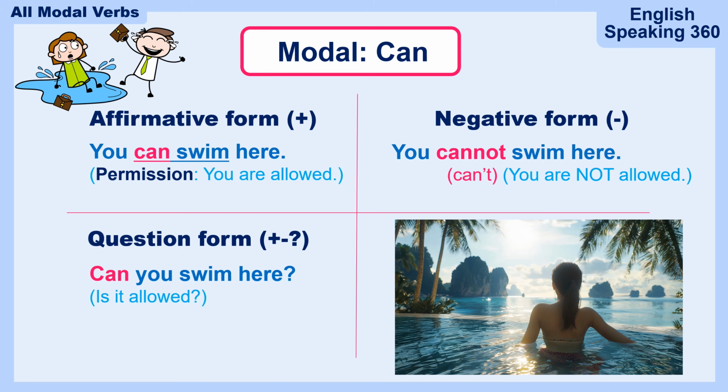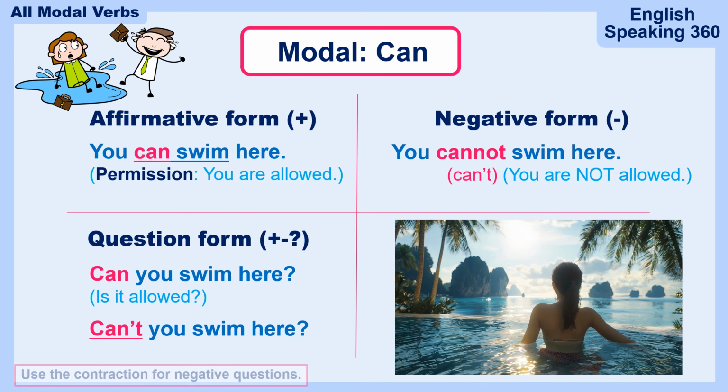What about the negative question? Can't you swim here? Now, wait a second. I didn't tell you this before, but you have to use the contraction to make a negative question. You see it here? You can't swim here. Can't is the contraction. So you have to use can't you swim here. You cannot say cannot you swim here. It does not work. You must use the contraction.